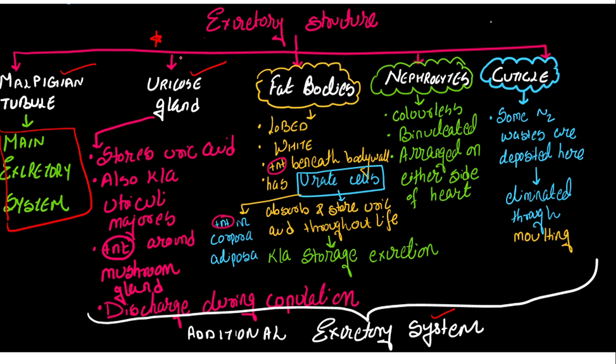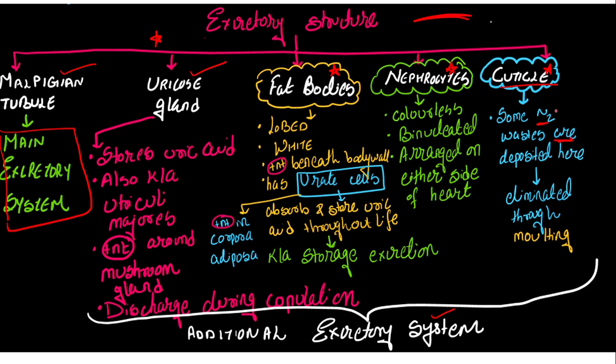The question was asked, which one is not the excretory organ? Okay, so if you don't know, you won't be able to opt for the correct answer. So please focus over here. Uricose gland, fat body, nephrocytes and cuticles. Now cuticle, though we already know what is cuticle. It is the outermost layer which is present. So in the outermost layer, what will happen?